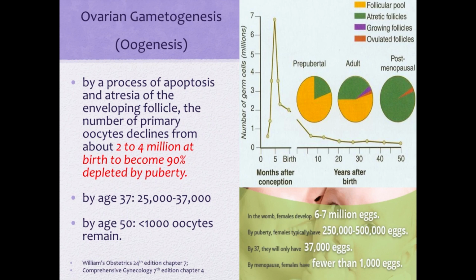By a process of apoptosis and atresia of the enveloping follicle, the number of primary oocytes declines from about 2 to 4 million at birth to become around 90% depleted by puberty. By age 37, only about 25,000 to 37,000 oocytes remain. And by the age of 50, which is the average age of menopause, fewer than 1,000 oocytes remain.